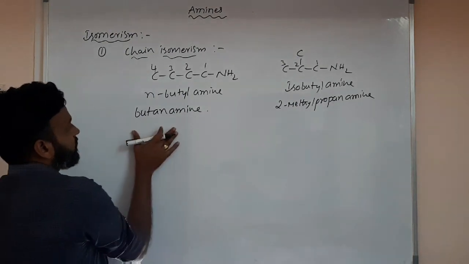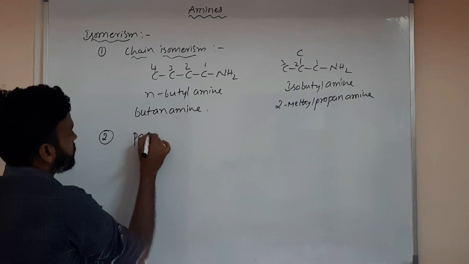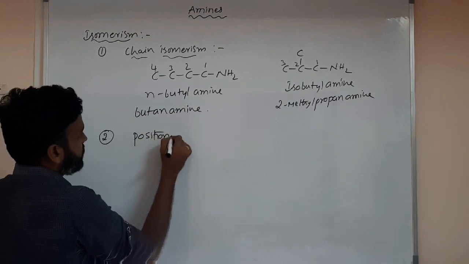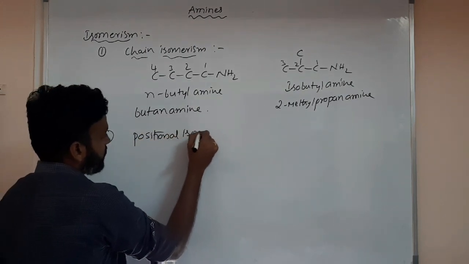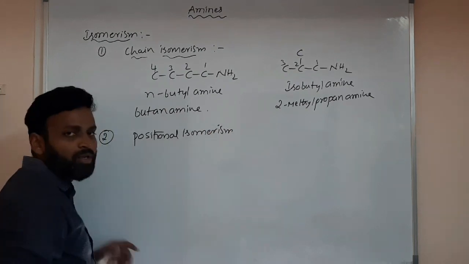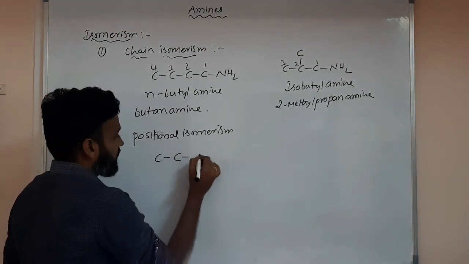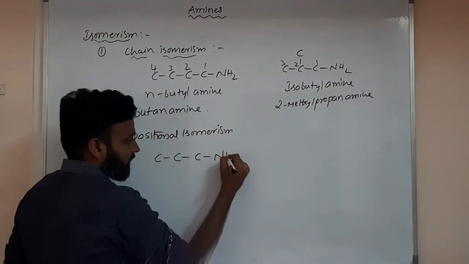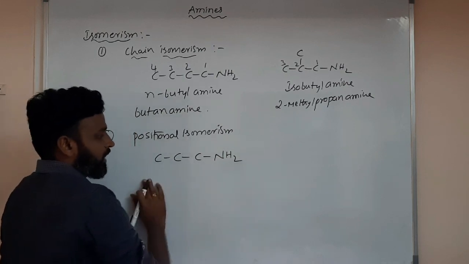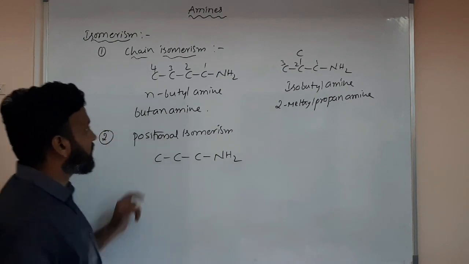Understood? So this is chain isomerism, and next we have positional isomerism. What position? The amino group position is different; then we call them positional isomers. See this one: n-propylamine, or propanamine simply. N means normal.